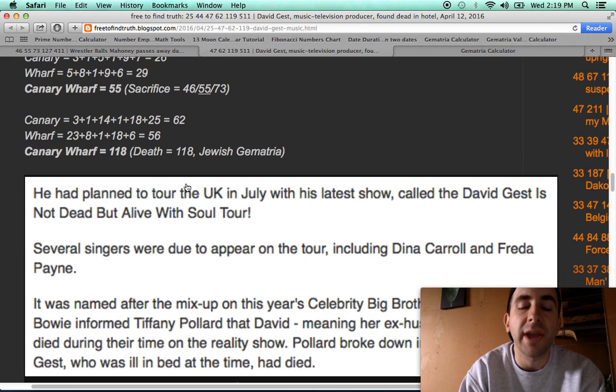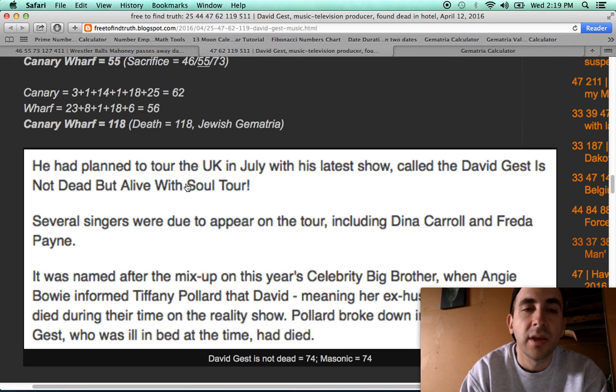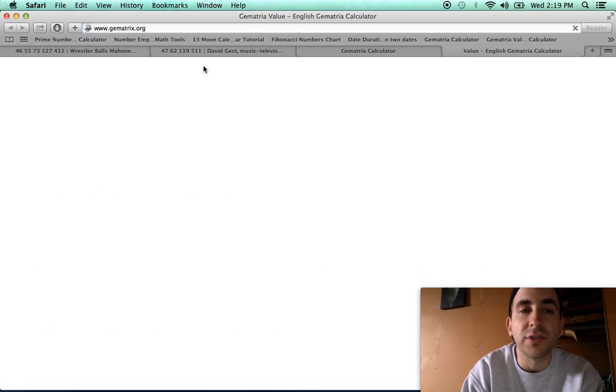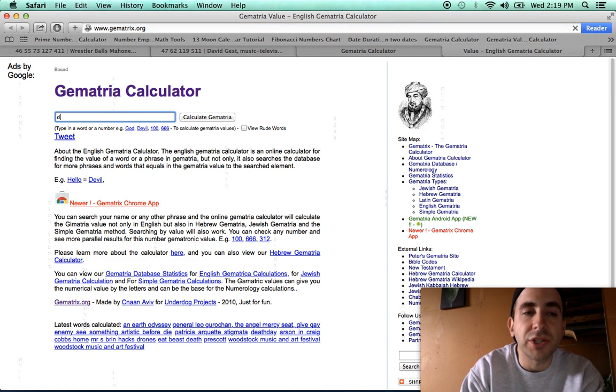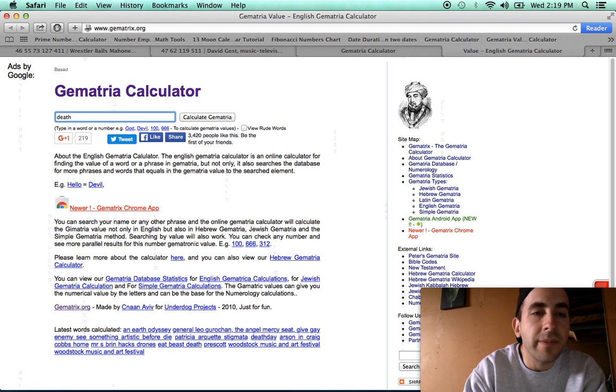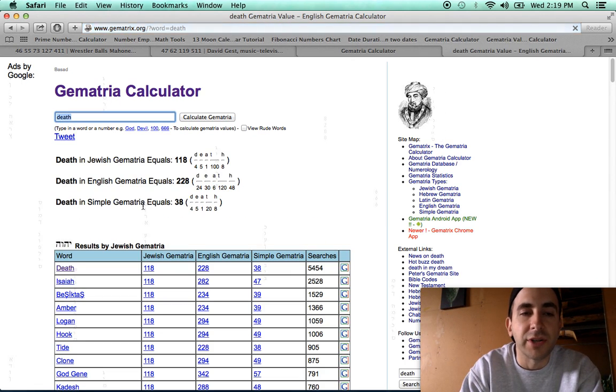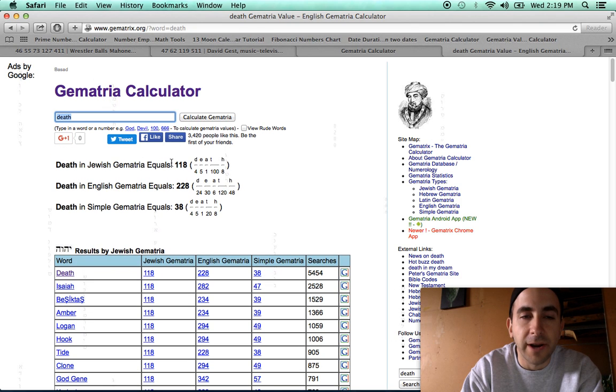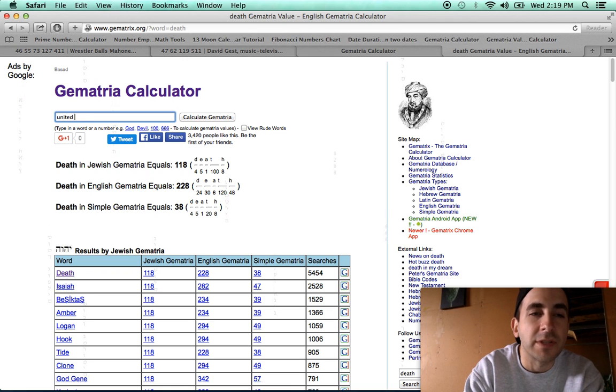Oftentimes, the number 38 is coded into these deaths. The word death in simple English gematria equals 38. I guess I'll show you one more calculator that you could find useful, gematrix.org. This website does 3 methods at a time when you punch in a word. It does Jewish gematria, English gematria, and simple English gematria. Death in Jewish gematria, 118. Simple English gematria, 38. The English gematria is interesting in light of this nation, which has always been very much centered around death.